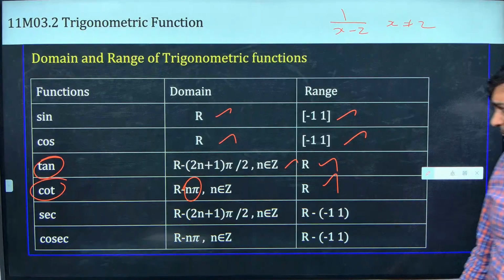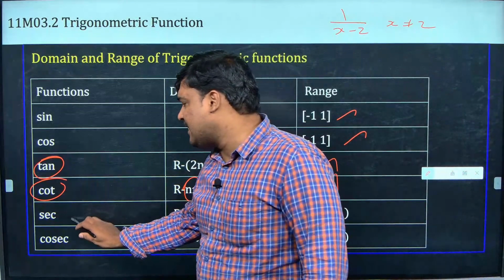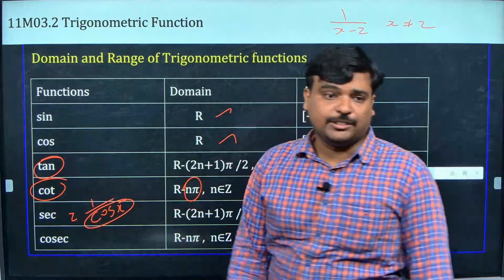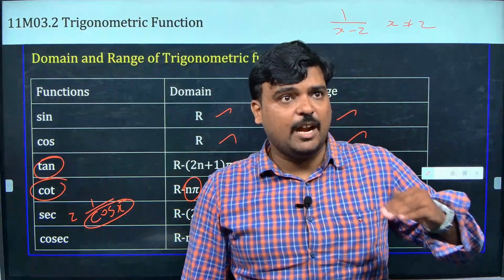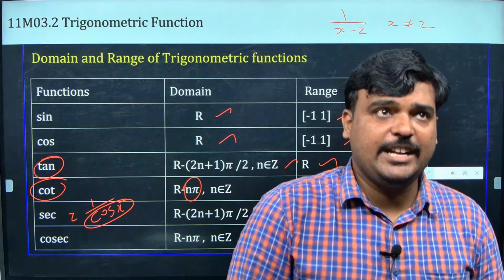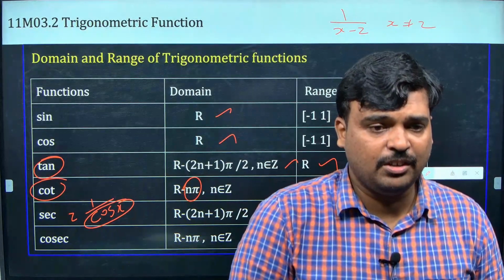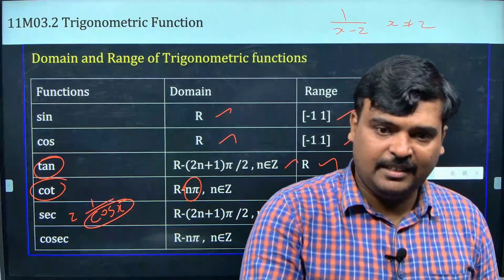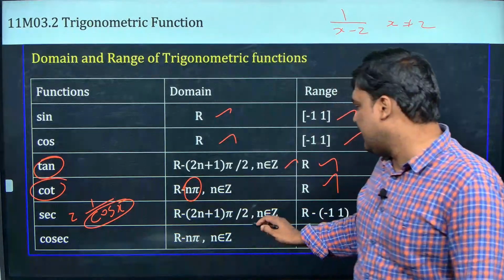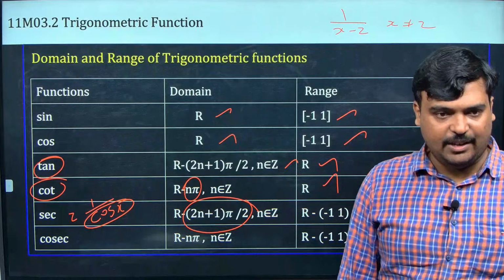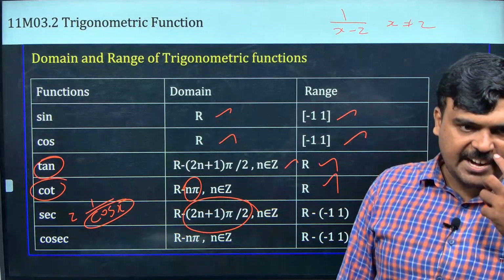Okay, and secant, what is secant, it is just 1 by cos, correct. Now whenever cos becomes 0, that alone should not come here, because the denominator should not become 0. So when does the denominator cos become 0? That is odd multiples of 90, that is 90, 270, at these it will not come.